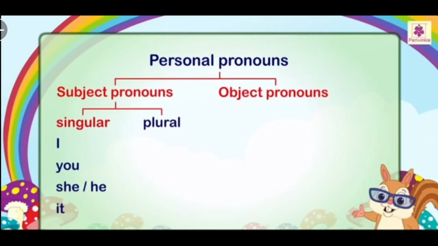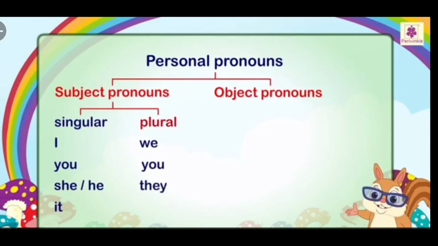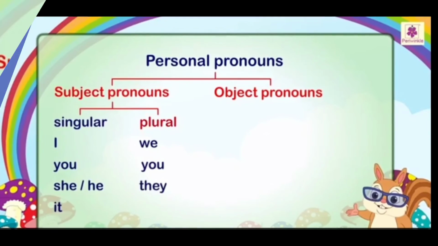The subject pronouns in singular are I, you, he, she and it. In plural form, we, you and they. These are the singular and plural forms of subject pronouns that we can use in sentences, children.